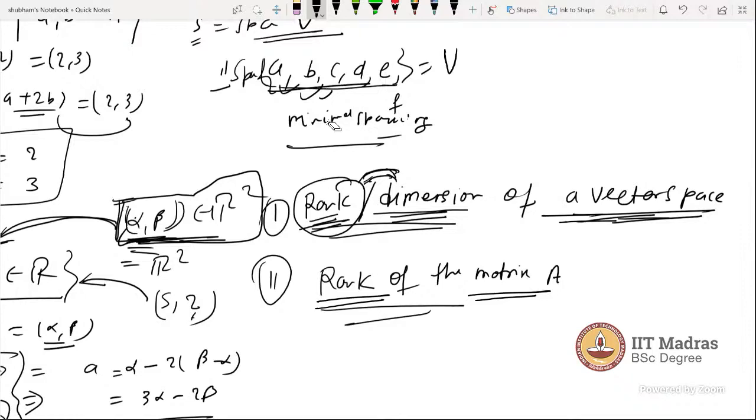Most of the time, in the activities, graded assignments, practice, or quizzes, you will always see the word dimension, not rank, for a vector space.